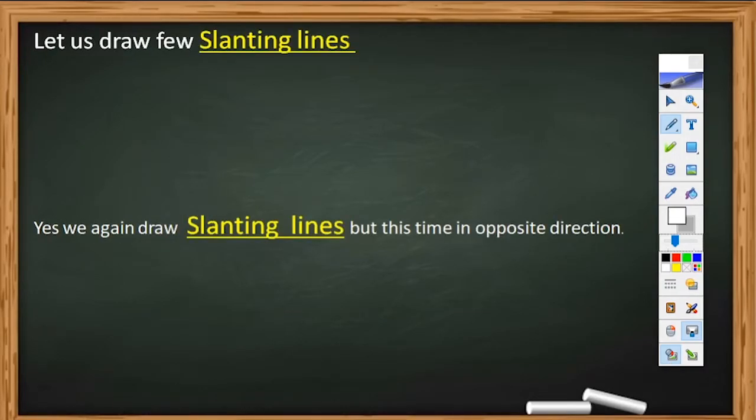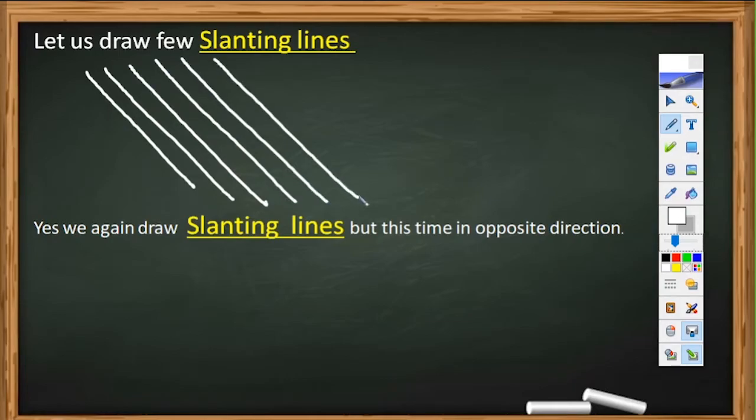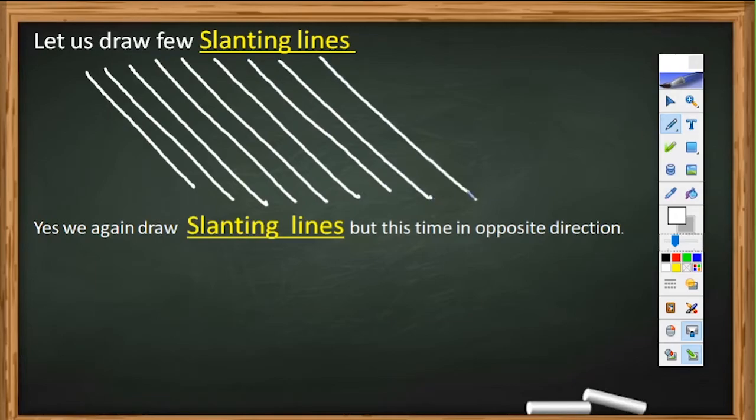Let us draw few slanting lines. Yes, we again draw slanting line, but this time in opposite direction.